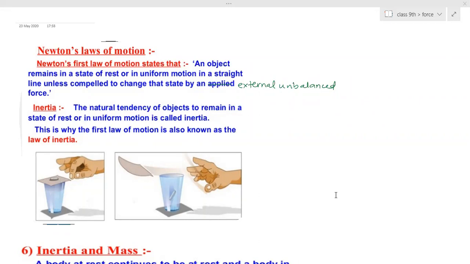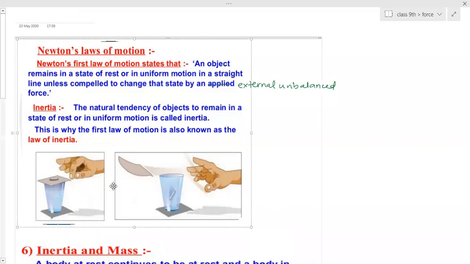Now you can see many examples. Here is one example I've given: the coin and the cup. This glass is there, over that a cardboard is placed, and over that a coin is placed. So the coin will remain in the state of rest until the paper or the glass is moved. Because the coin has mass, it has its own inertia, so it will remain in this state continuously.